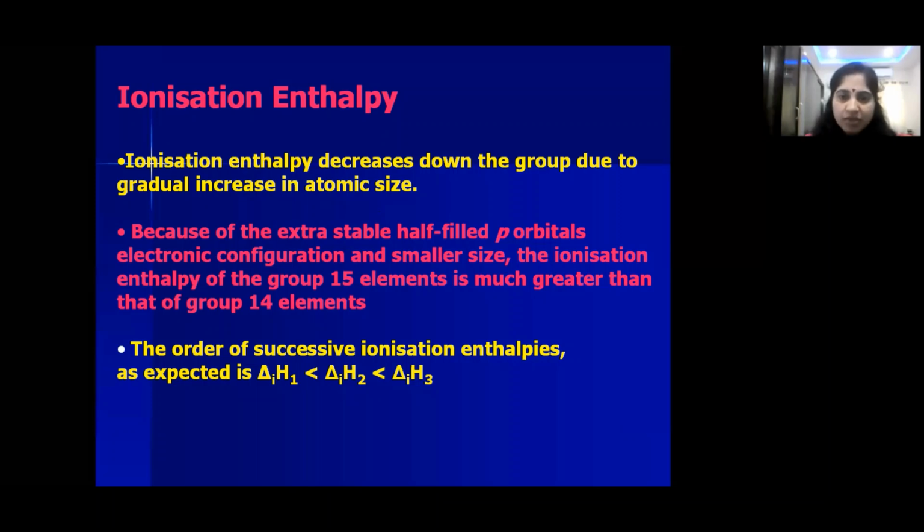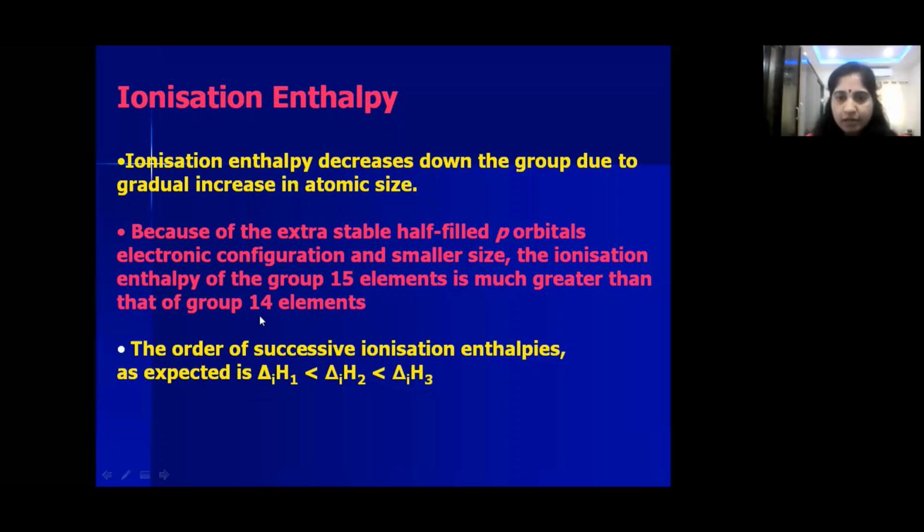So that's why 15 group elements are having a small size, and because of that they are having high ionization enthalpy when compared with 14 group elements, because 15 group elements are present on the right side of the 14 group elements. So when compared with 14 group elements, 15 group elements are having small size. Because of that they are having high ionization enthalpy when compared with 14 group elements.